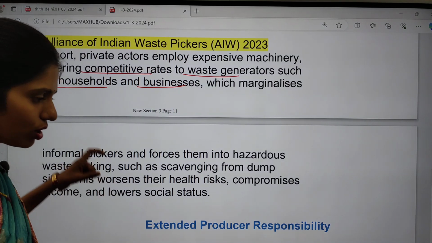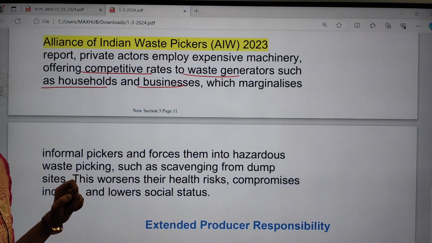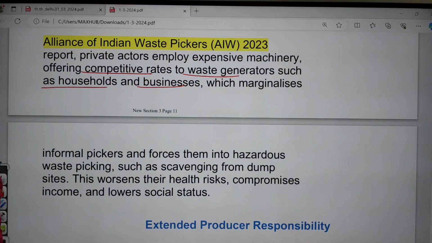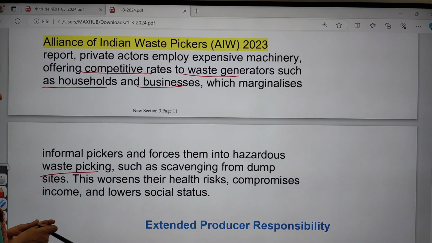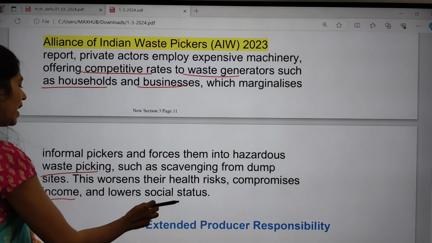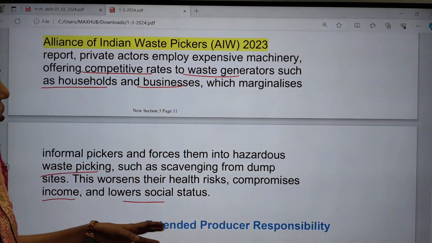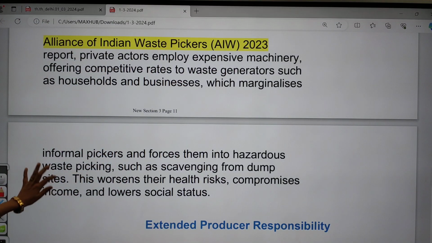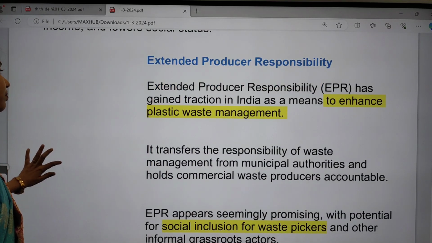Because of the steps taken by these private sector companies, informal waste pickers are forced into hazardous waste picking, especially at dumping sites and scavenging sites, which carries huge health risks, compromises their income, and gives them a very low social status. So these are the problems faced by informal waste pickers.